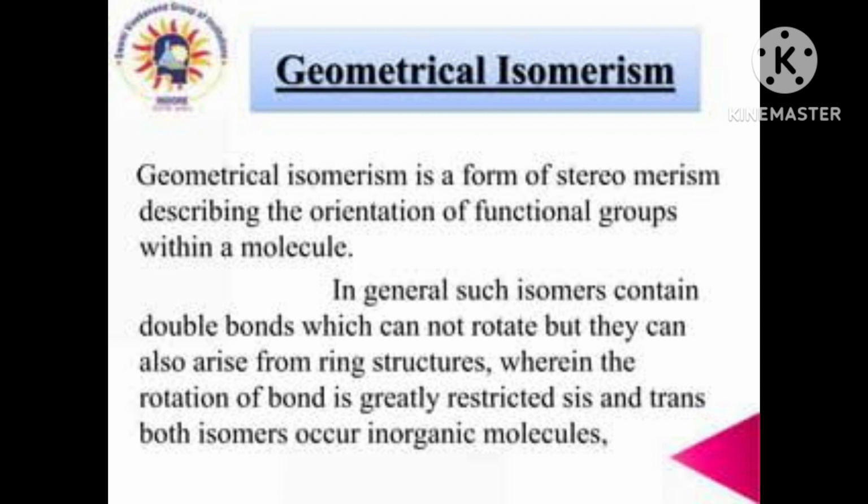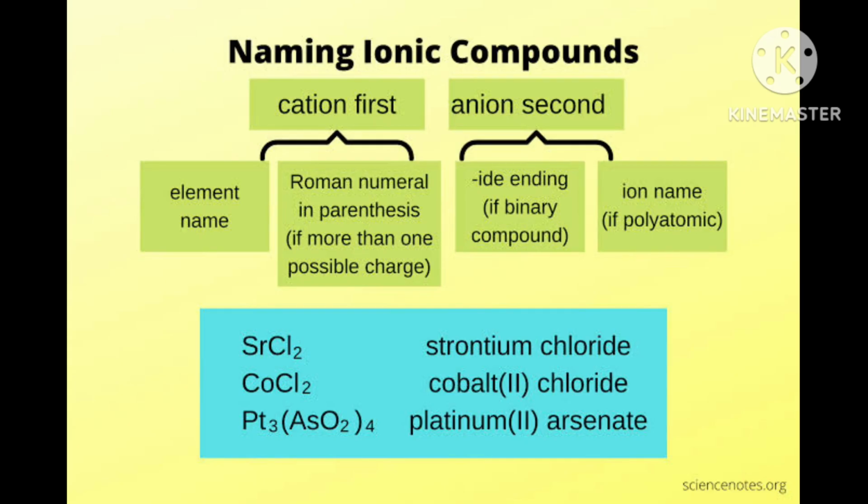Nothing is written like mono or di, which means mono only. Then H2O, and aqua chlorido, then Cl, that's enough. Now the complex cation is Co NH3 whole 4, H2O written in bracket, and then Cl.